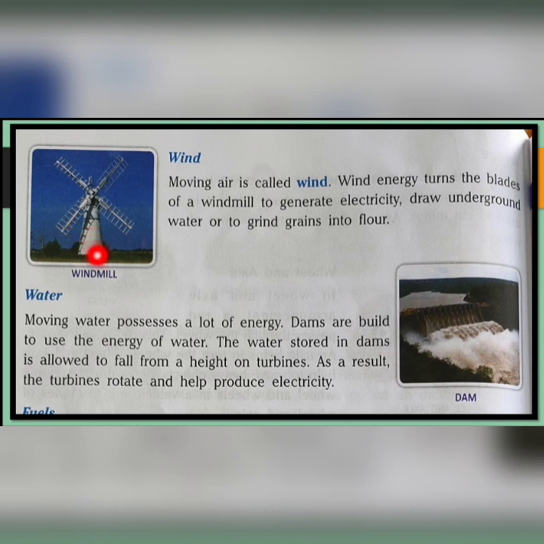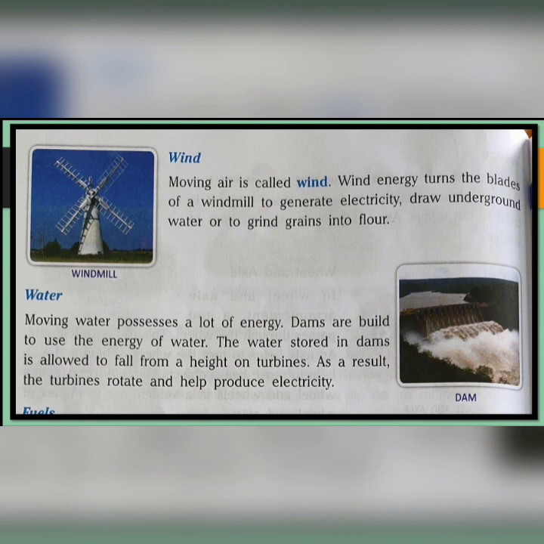It needs wind energy. Okay. And what does wind energy do to this? Wind energy turns these blades. Okay, there are 4 blades, 1 2 3 4. Wind energy turns these blades, which generate electricity, and that electricity is used to draw underground water or to grind grains.